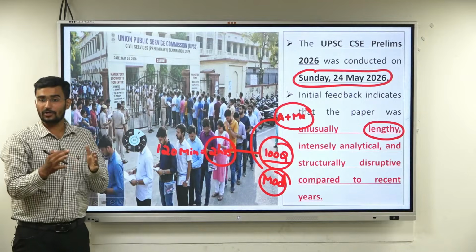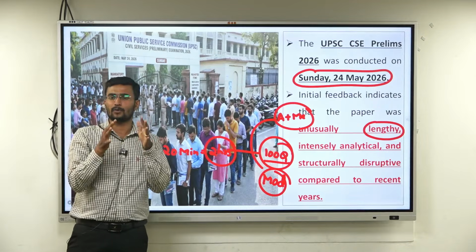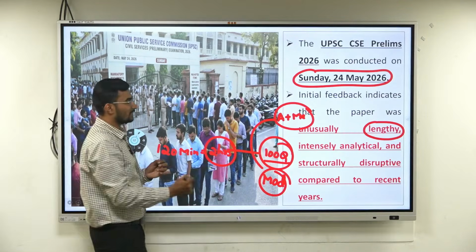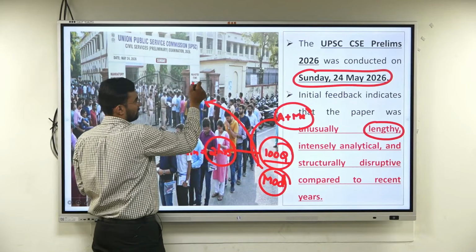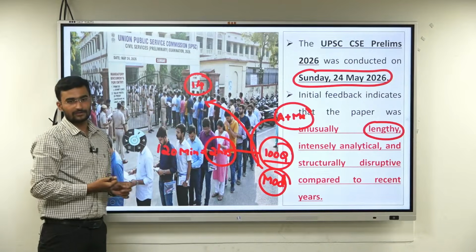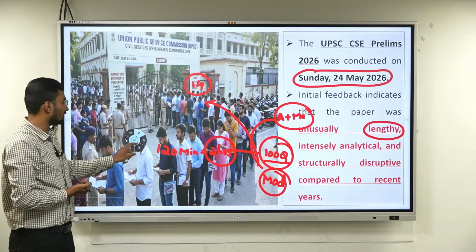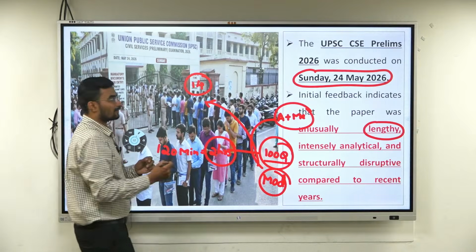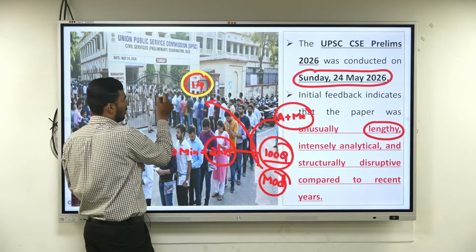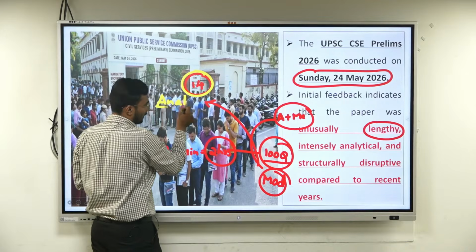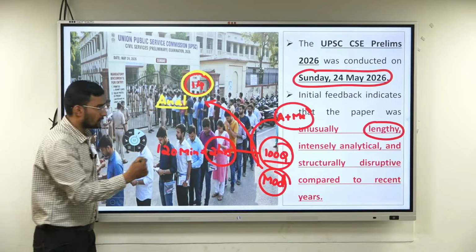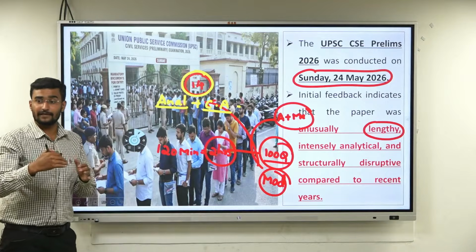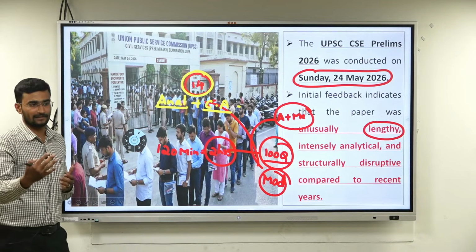And the third one, when we are talking about polity, in every year 20 to 22 questions used to be there, minimum. But this year, let's see how many questions have been asked. Now it has been reduced to around 14-15 questions. But are we in a position to solve these 14, at least 15 questions? And it is more analytical, more of integration with our current affairs, integration of the recent trends about articles.